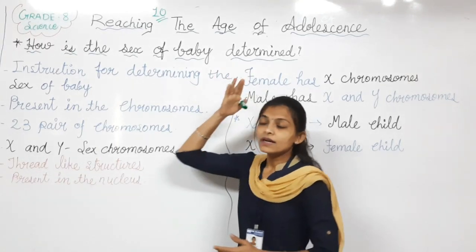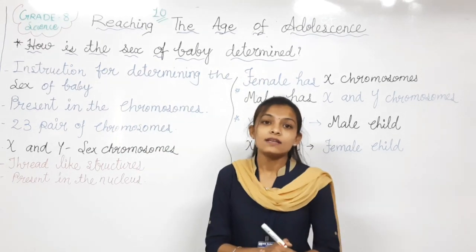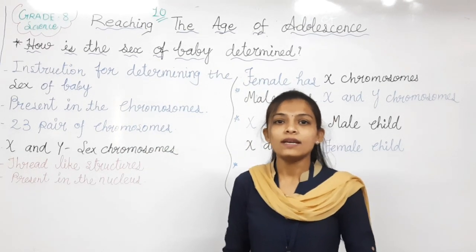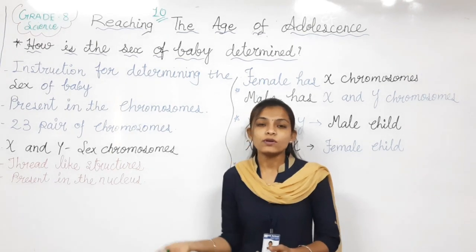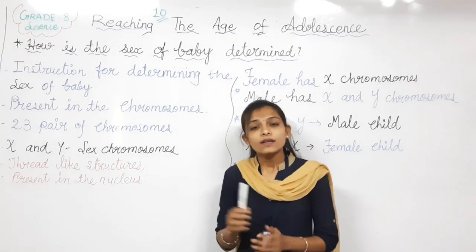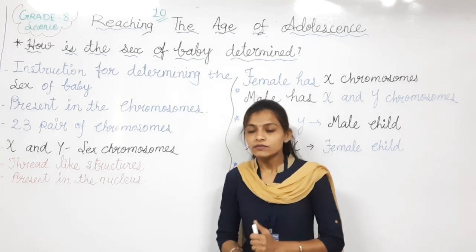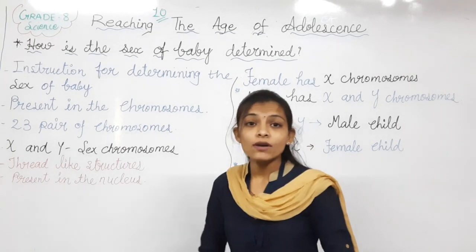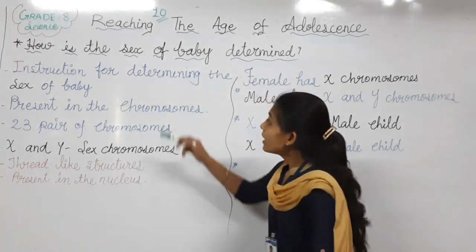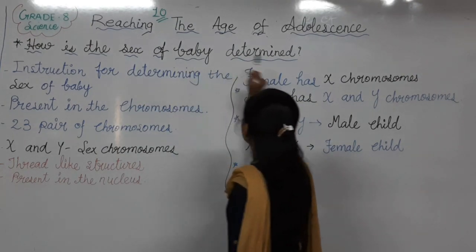Starting of the chapter: adolescence, puberty, and other changes. What are the changes at the puberty level? At which time will our sex reproductive organs develop? We are already clear on those things. Now in today's topic, the name of the topic is: how is the sex of a baby determined?